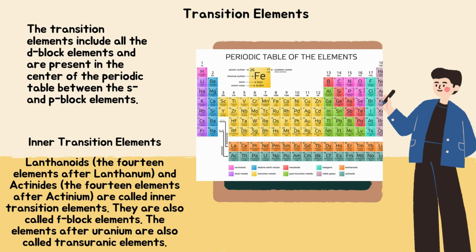Next is inner transition elements. Lanthanoids, the 14 elements after lanthanum, and actinides, the 14 elements after actinium, are called inner transition elements. They are also called F block elements. The elements after uranium are also called transuranic elements.